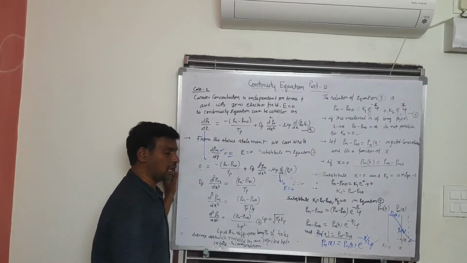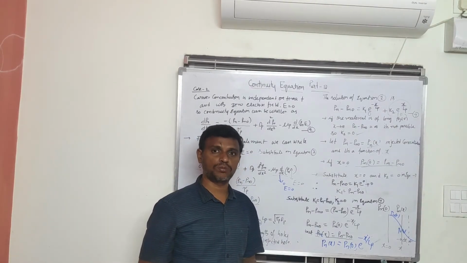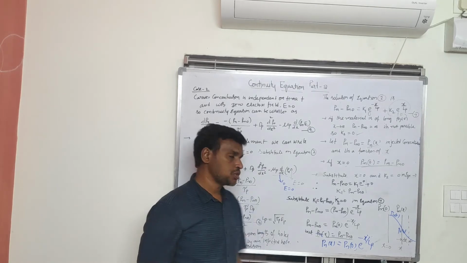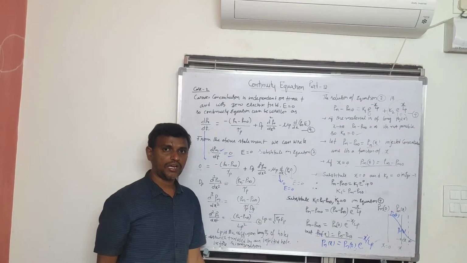Here we are going to define one term, which is the diffusion length of the holes, Lp. So Lp is equal to the square root of tau p dp.